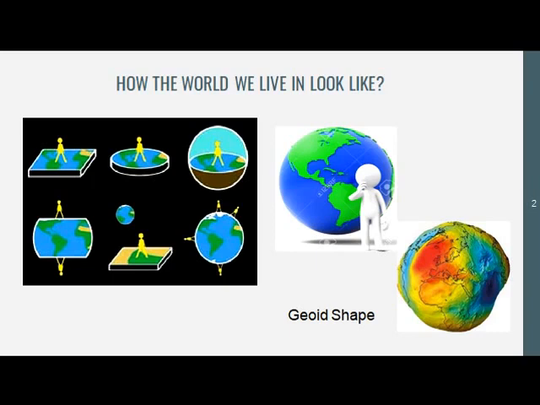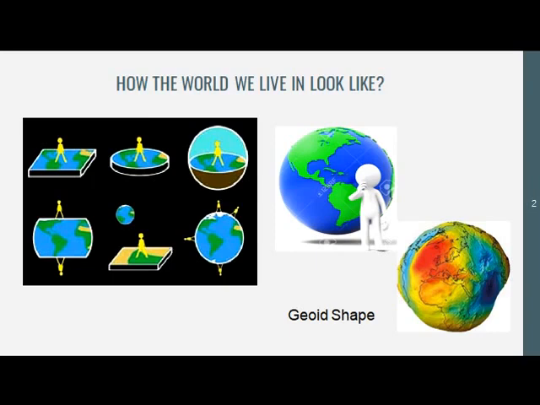The idea that the earth is round was first suggested by Pythagoras, a Greek thinker in the 6th century BCE. We see only a small portion of earth which seems to be flat. That's why it was thought that earth is flat, but it is not flat, it is geoid in shape. Geoid means somewhat nearly spherical.